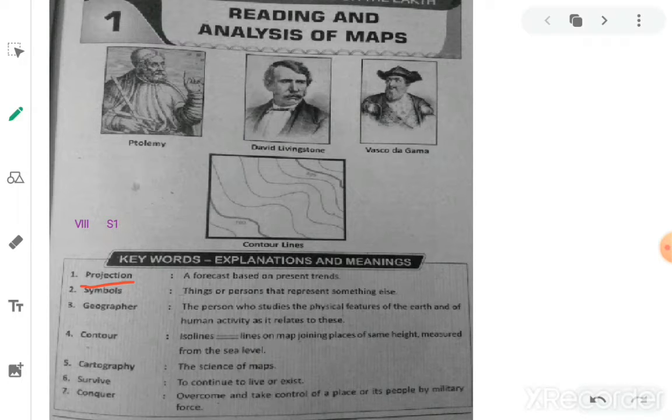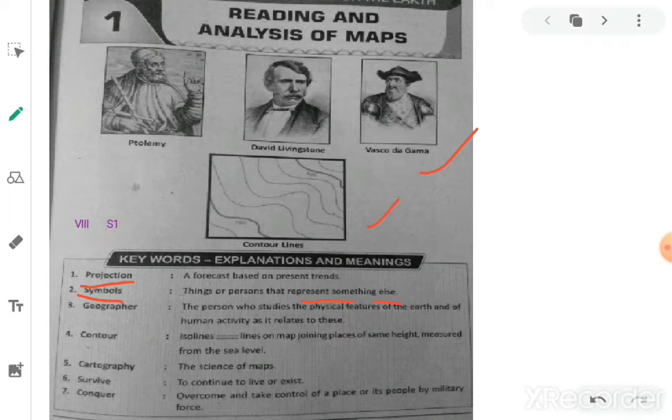Second one is symbols. Things or persons that represent something else. See here above the keywords, some photographs are there and even a symbol also. This is the contour line symbol, and the pictures of persons.